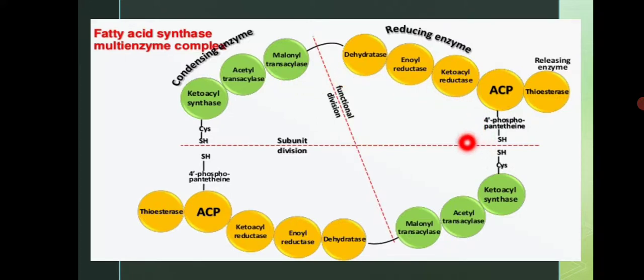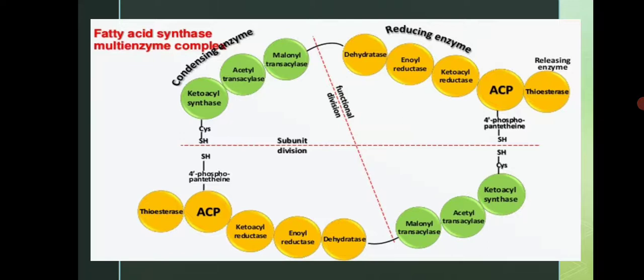These are the activities of that enzyme which is present in the dimeric form. This is the first monomer, and this is the second monomer. So it forms the dimeric form of the enzyme, and when it is in the dimeric form it is active, and when it is not in the dimeric form it is inactive. That you have to keep in mind.